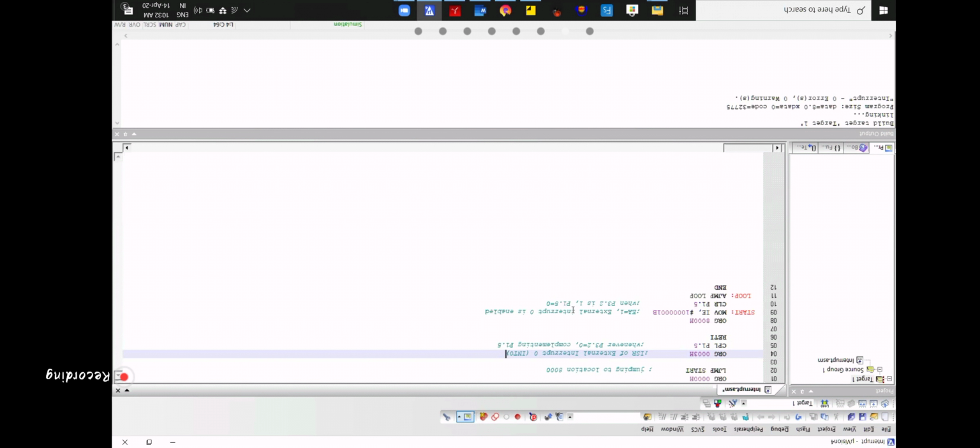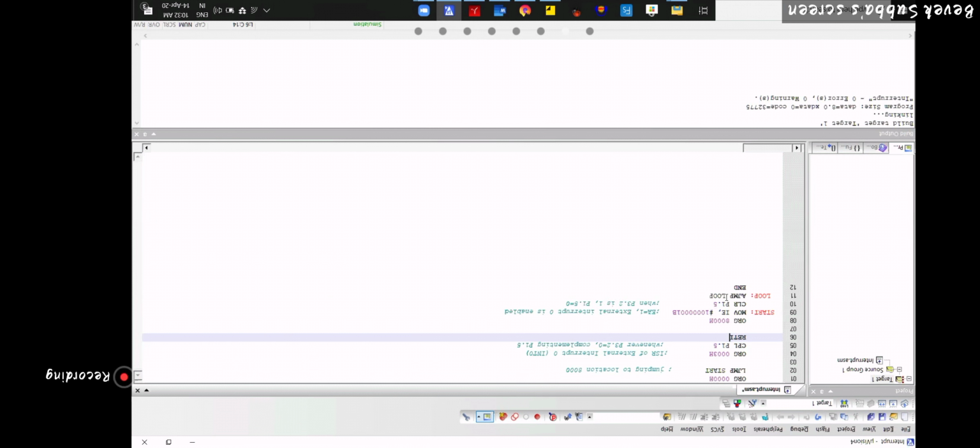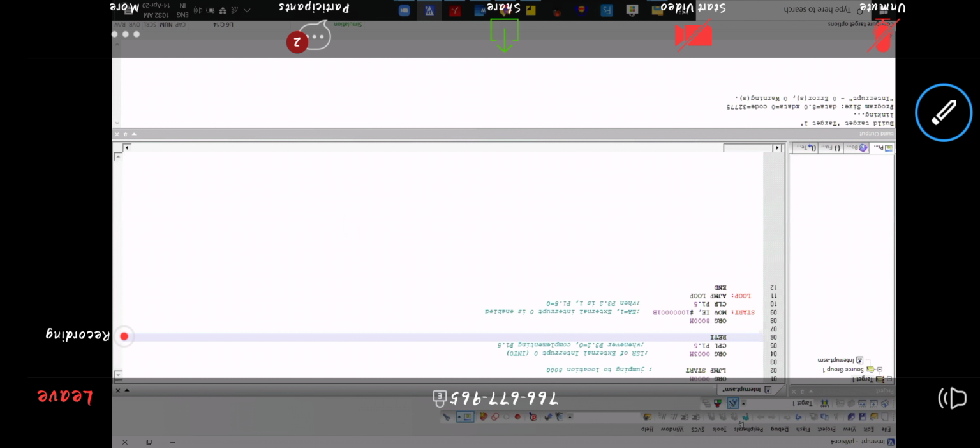With 1 it's normal, but with 0 it will complement. So it will jump here when I give 0. This is called an interrupt. This is the subroutine ISR, and when I write RETI, it will come back to this one. Are you getting this?